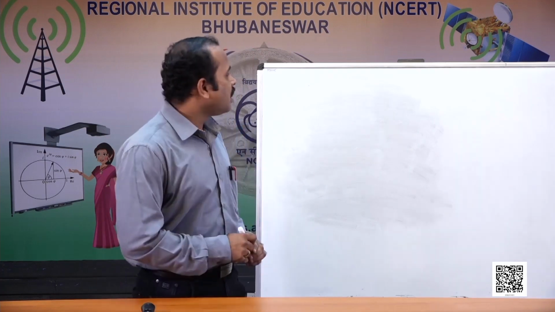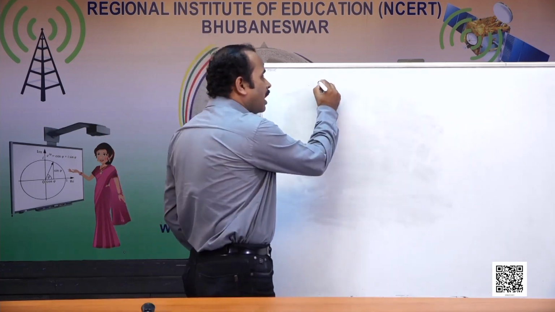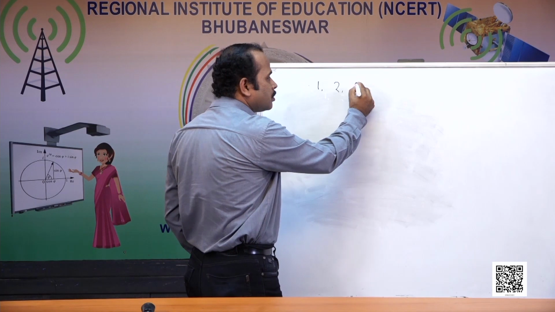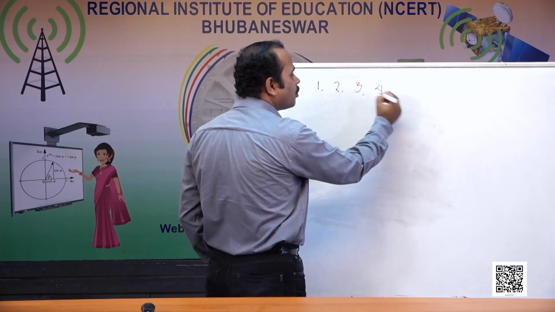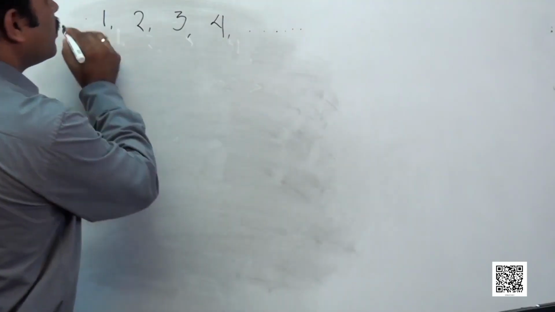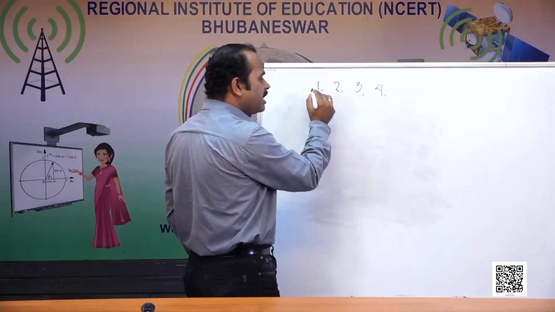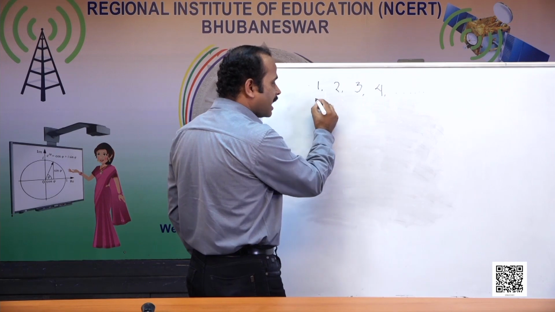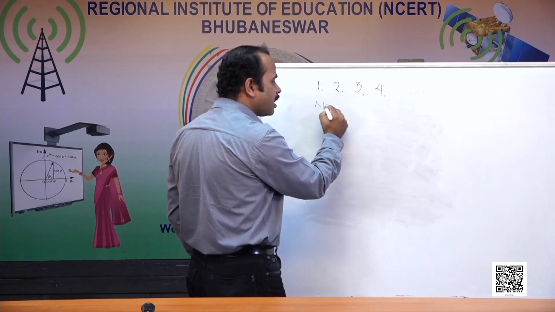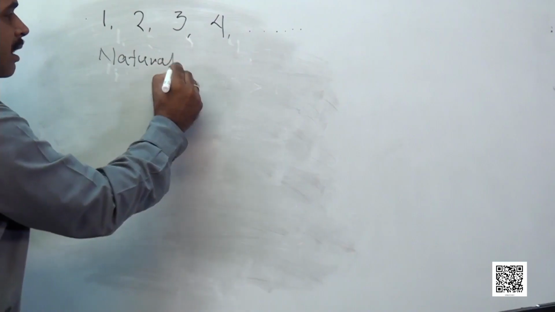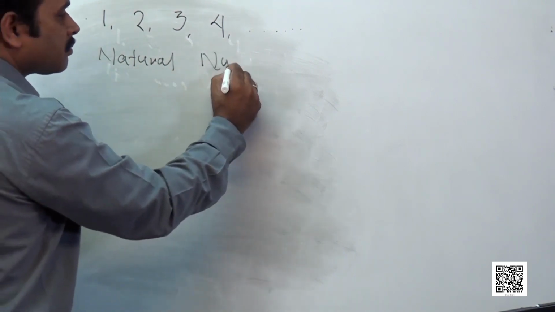We use them like this: 1, 2, 3, 4 and so on. These numbers are used for counting, so they are called counting numbers, but we give them a different name: natural numbers. We call them natural numbers.